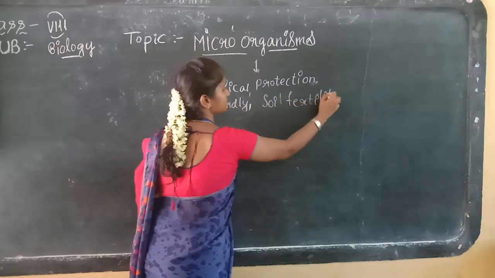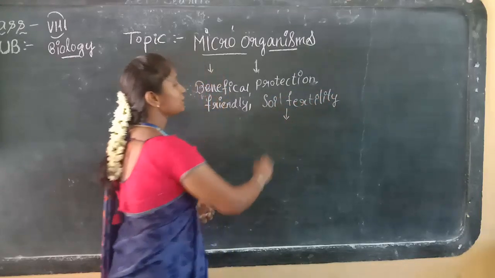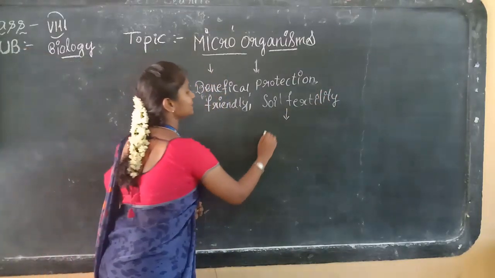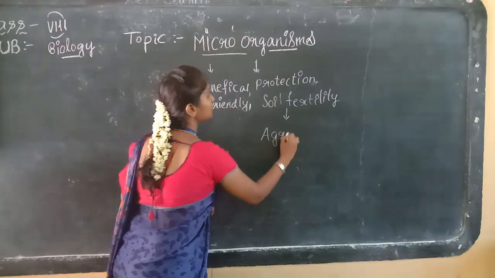For the increase of soil fertility, we discussed two bacteria. What are the two bacteria?